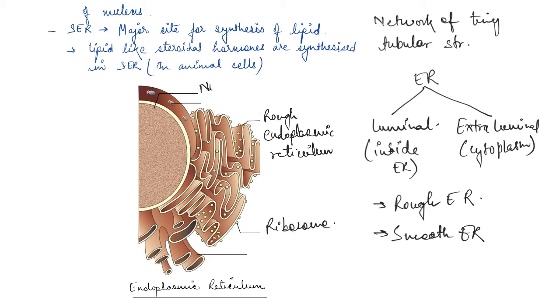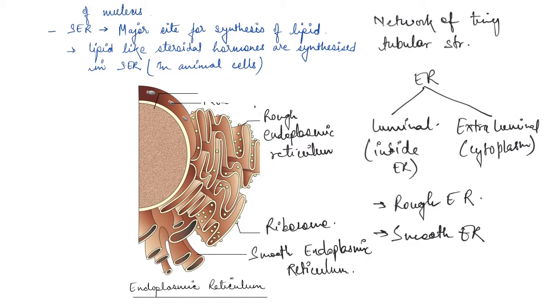You have the nucleus and you have the nuclear pore. And these are the smooth ones where you do not have ribosomes. These are the smooth endoplasmic reticulum. So this is the structure of the endoplasmic reticulum.